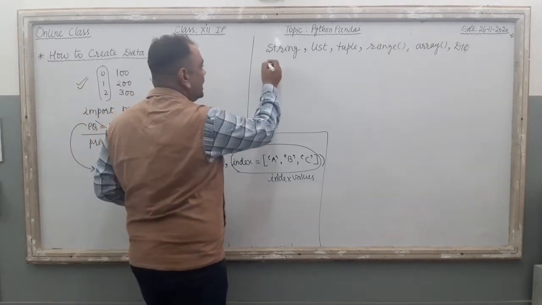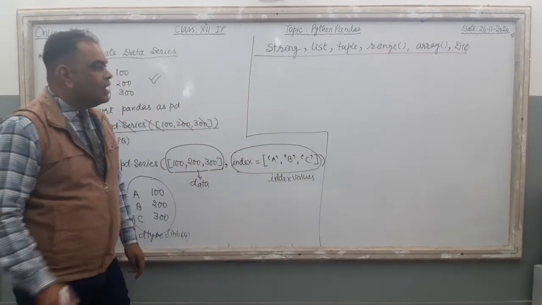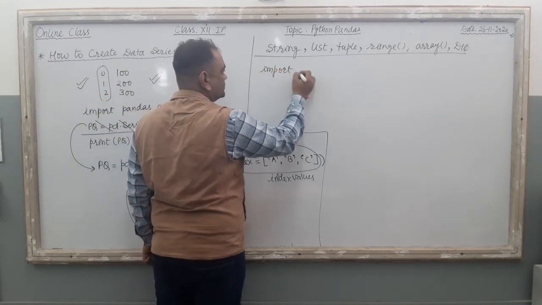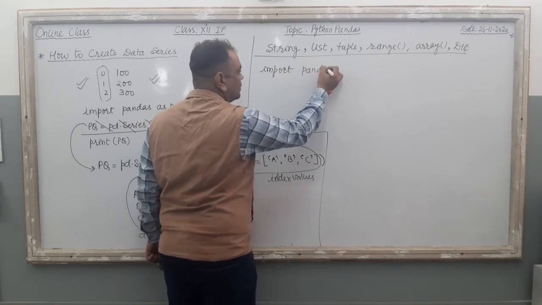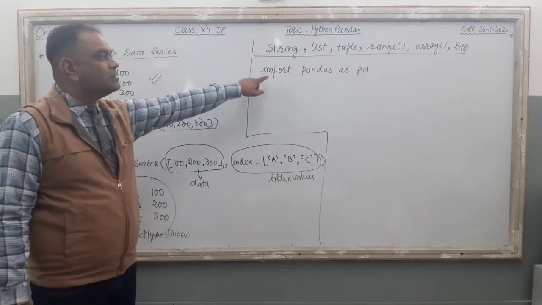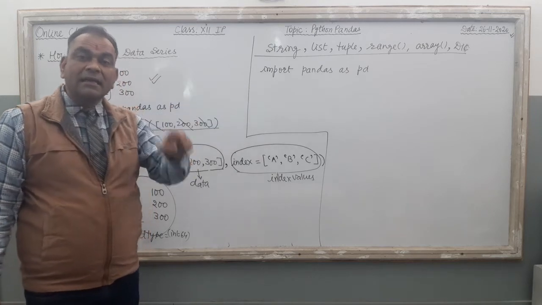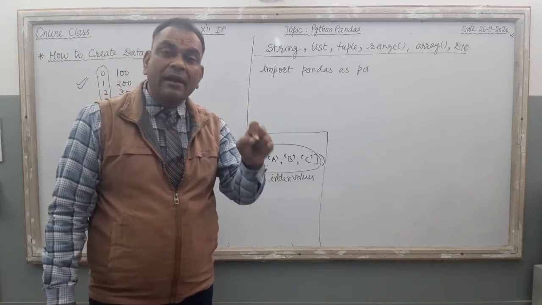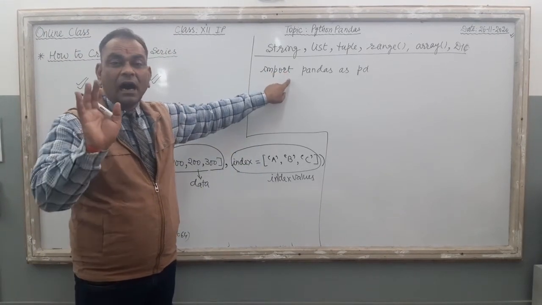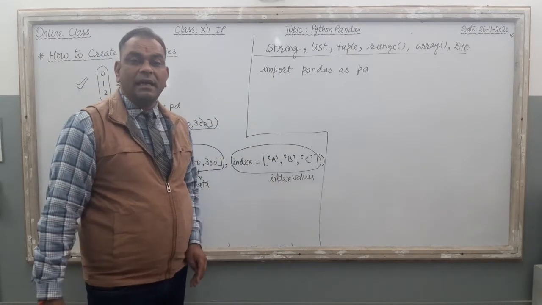Right? Just see one example. I am going to give an example over here. एक list है, उस list से मुझे series बनानी है, right? Just see. Very first I am going to use this one, import pandas as pd. अभी तक ये तो मालूम ही चल गया होगा. This line is constant. You have to use the same line in each and every program that are related with data frame, data series. This line is of half mark.